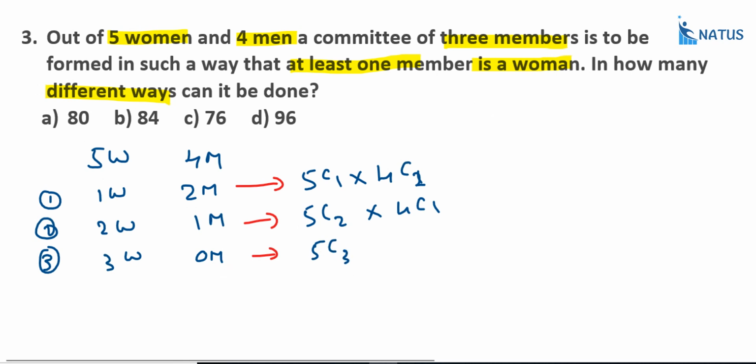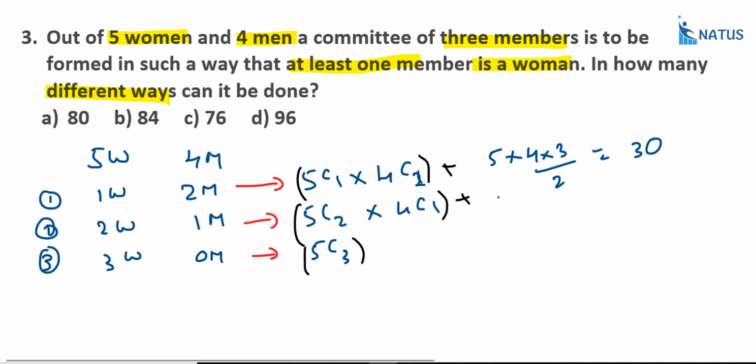Now what we require is either this option or this option or this option. So 5C1 into 4C2 is equal to 5 into 4 into 3 by 2, that is 30.